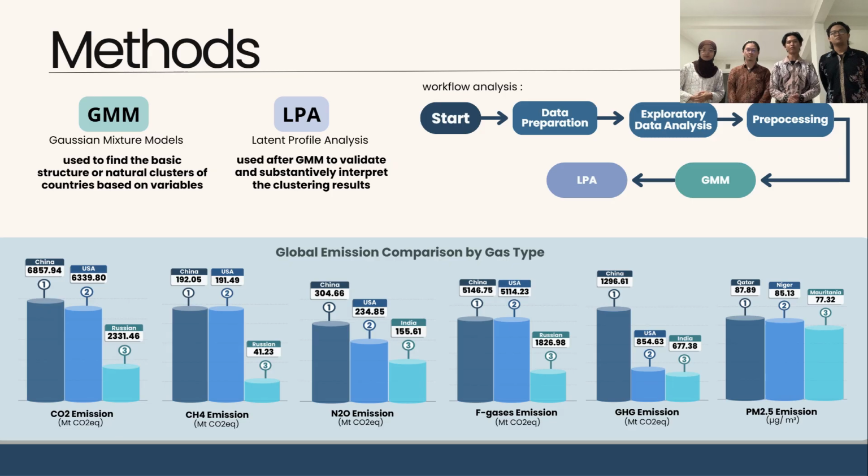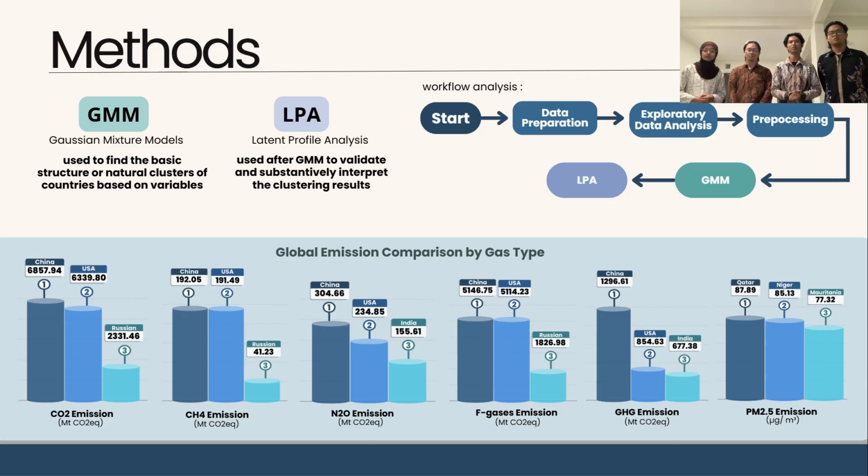The methods that we're using for this analysis are Gaussian Mixture Model or GMM and Latent Profile Analysis or LPA. Why do we choose to use GMM and LPA? First, GMM is used to find the basic structure or natural clusters for countries based on variables, and LPA is used after GMM to validate and substantively interpret the clustering result. The workflow of this analysis: first we prepare the data, then we do exploratory data analysis or EDA. After that, we do the pre-processing, then we do GMM, and lastly, we do the LPA.